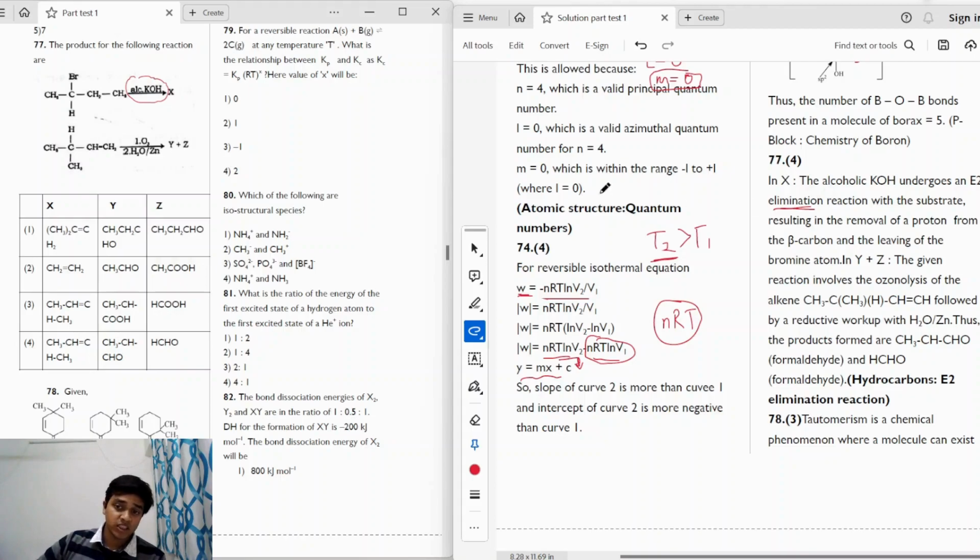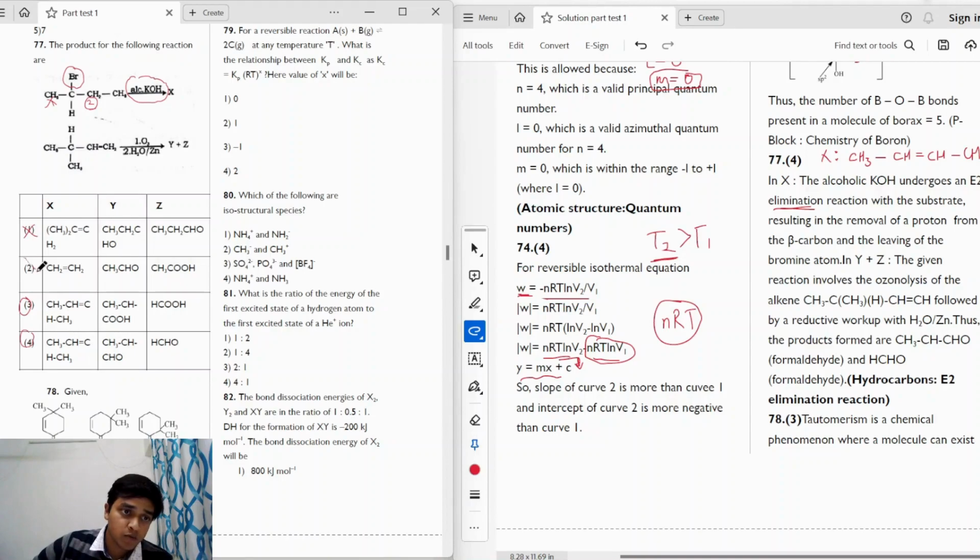And when the dehydrohalogenation takes place, according to the Saytzeff rule, a more substituted alkene is formed, which means that when this bromo group is leaving, the hydrogen will be extracted from either carbon one or two, right? So instead of one, the hydrogen will be extracted from two in order to form a more substituted alkene. Okay, so molecule X will look like this. This will be the structure of X. So the correct answer can be either option 3 or option 4. So we can cancel out option 1 and option 2 here, right?